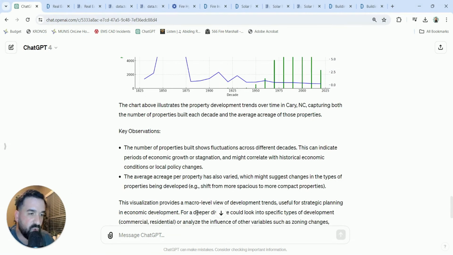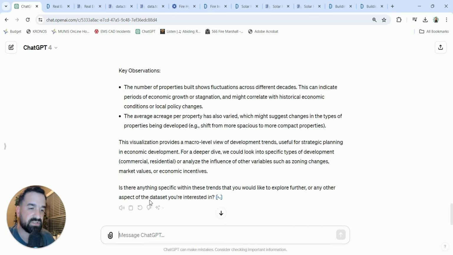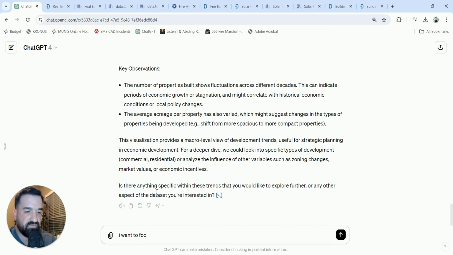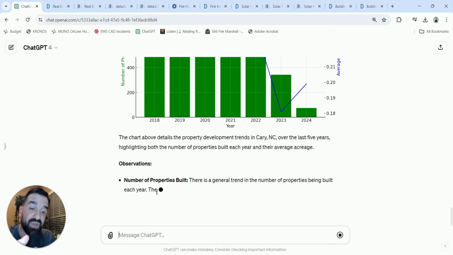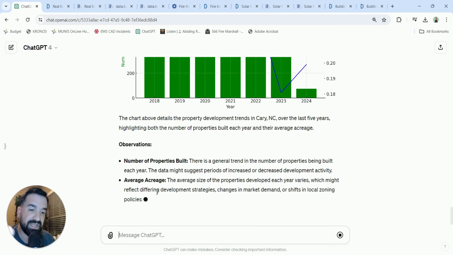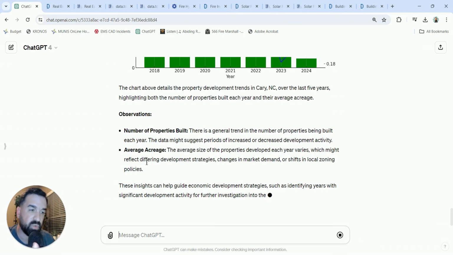Let's go ahead and focus in on the last 5 years. Okay, so here we have it. Now here we have the last 5 years, right? 2018 all the way through 2024.